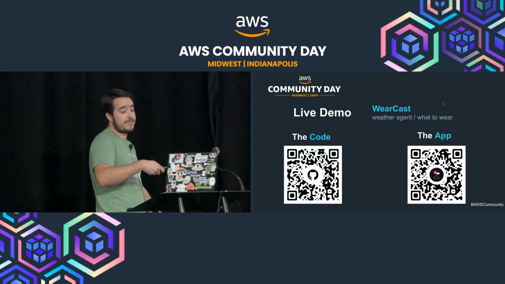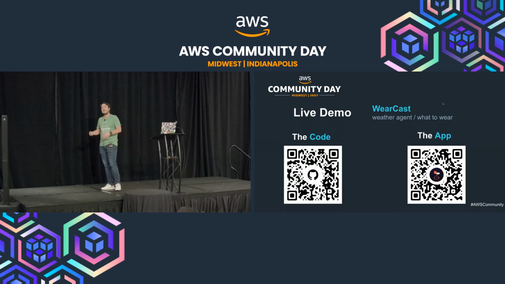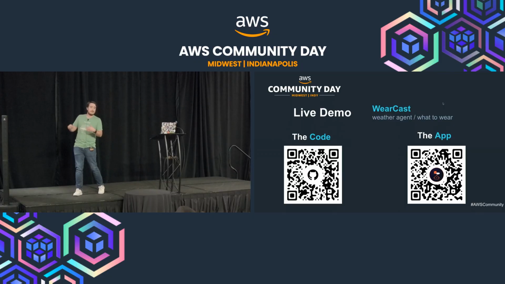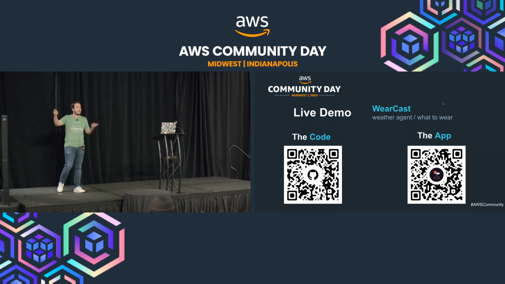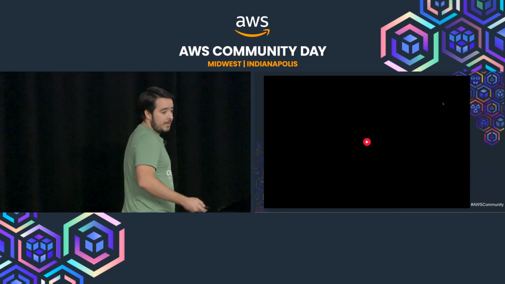On the left side, we have the code. That's a GitHub repository. On the right side, we have the application. If you want to use it, you can create an account. It'll create a user in Cognito, and you can sign in and run your interactions. So here's a little demo.